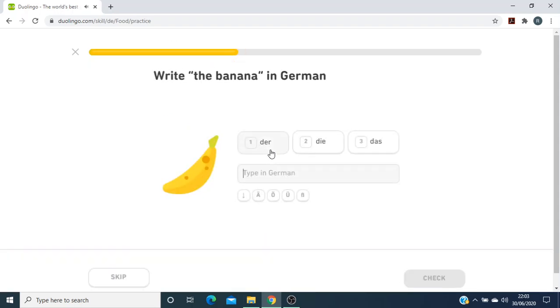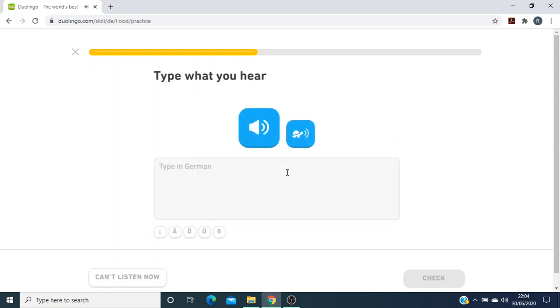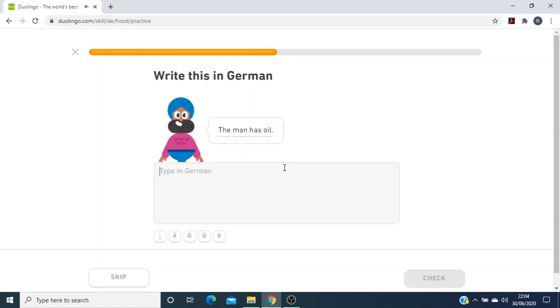Ihr trinkt Orangensaft. That's you drink orange juice, and here is you plural. The banana is die Banane. And I remember that because we had it in the notes in the previous video. Banana. Die Erdbeere ist frisch. Erdbeere is strawberry, so that means the strawberry is fresh.